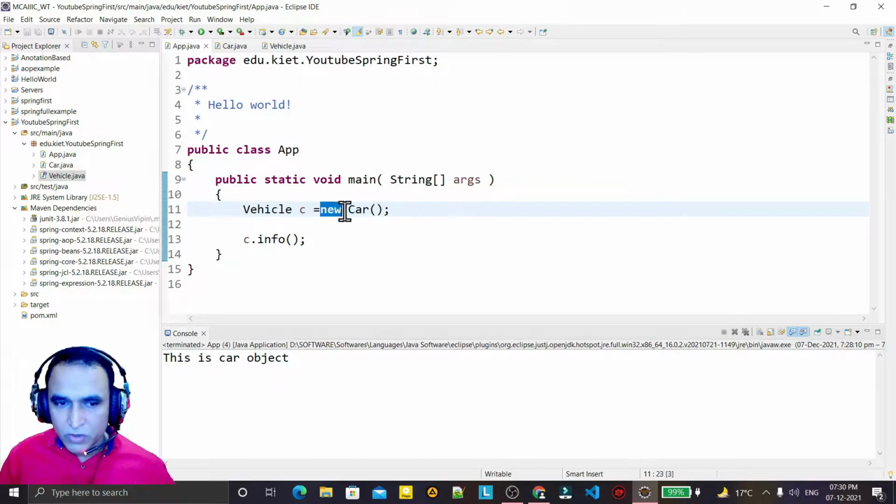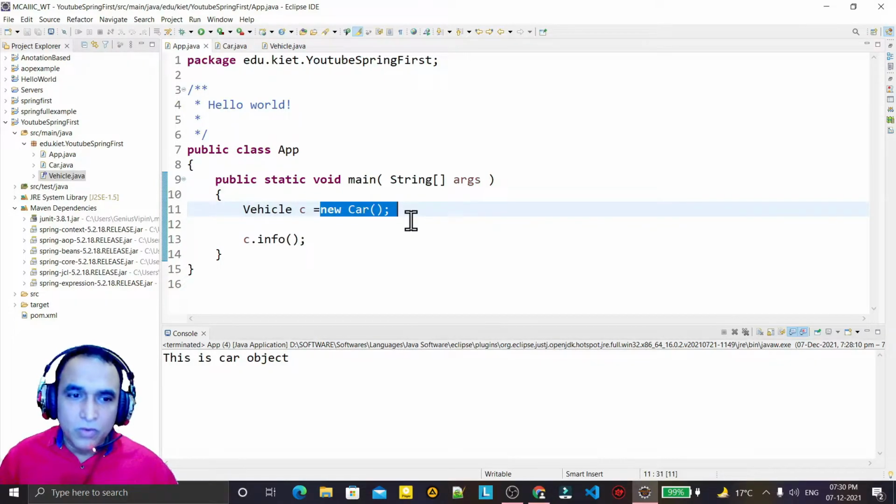We do not want to use this new operator because it also creates a dependency. So the overall fundamental for working with Spring is to use interfaces and not create objects directly. Always prefer a loosely coupled relationship, and do not create applications or classes that are tightly coupled.